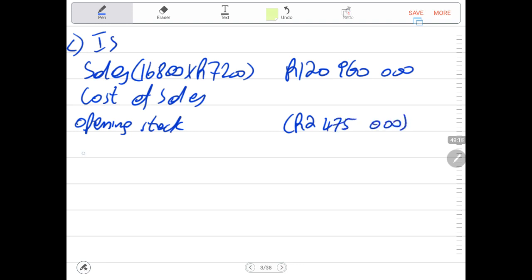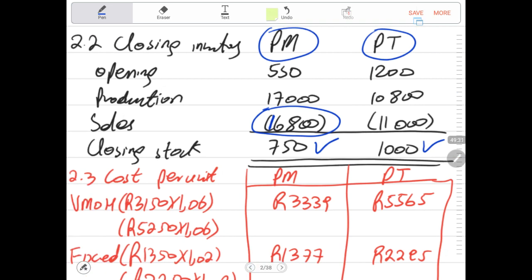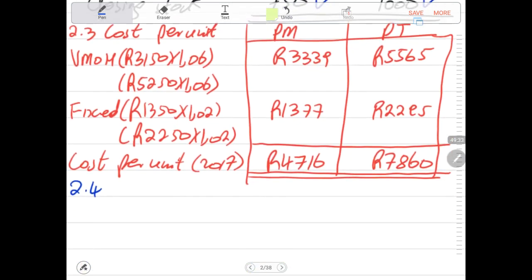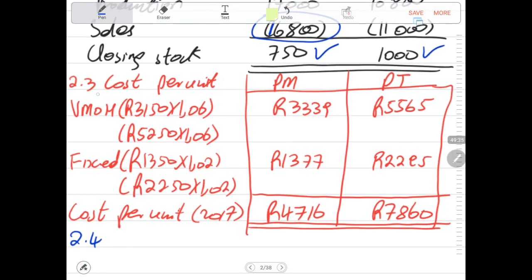It was provided to us. Then we have our production, the number of units that were produced. Our production was 17,000 units. Then we need to multiply the production by the cost per unit. We calculated the cost per unit.